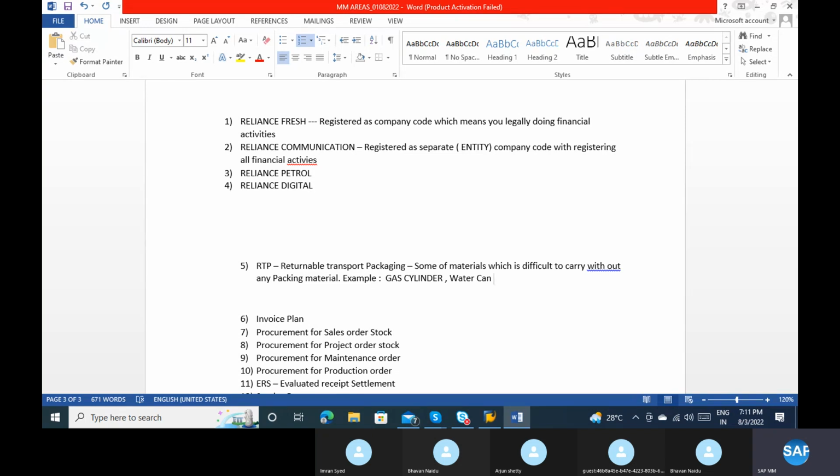If my gas cost is 1,000 rupees but the cylinder costs six times that, it must still be carried with the cylinder. So for those types of products, how are you carrying them, how are you tracking your receipt, and how are you returning to the vendor? That's why the process of the RTP exists.